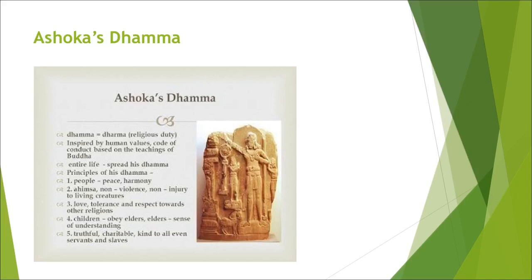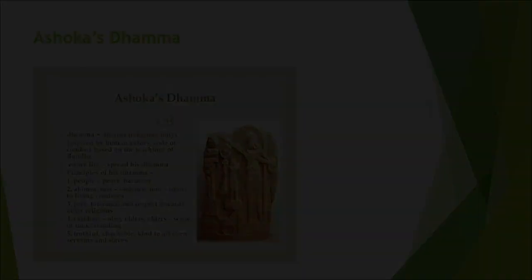Ahimsa, that is non-violence: no injury to living and non-living creatures. Love, tolerance and respect for other religions. Children should obey elders, and a sense of understanding should be there. People should be truthful, charitable, even kind to their servants and slaves.